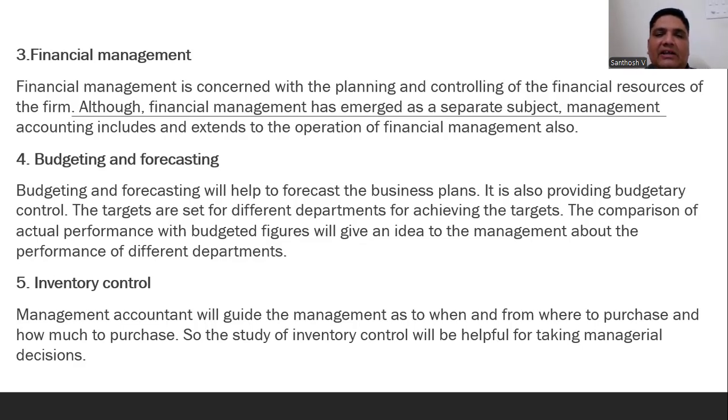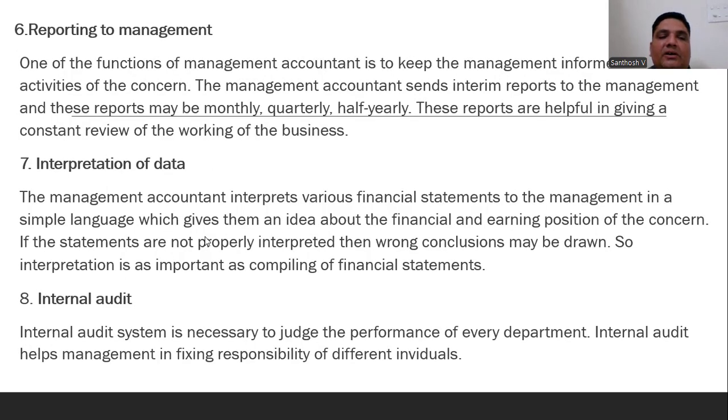Next one, inventory control. The management accountant guides the management on when and from where to purchase, and how much to purchase. In the competitive world, cost cutting should be done, and good quality products at a proper price are what we are supposed to get. So the study of inventory control is helpful for taking managerial decisions or reporting. Time to time they have to report to the management.